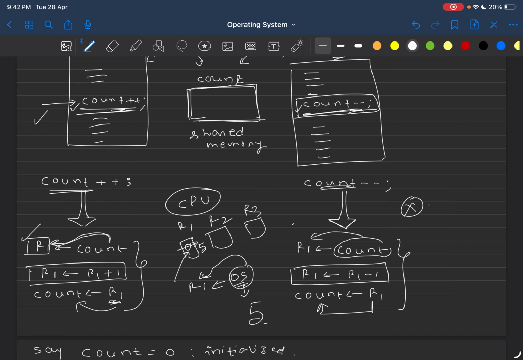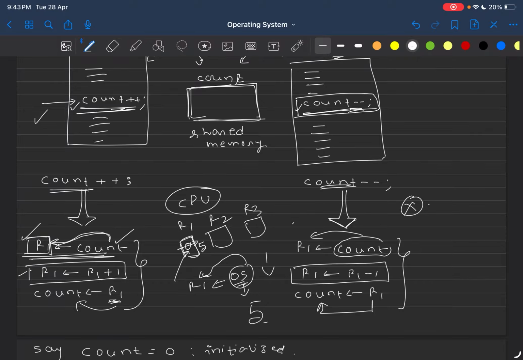So far everything is clear and this P2 is executed completely. Now let's say again this P1 is scheduled. P1 executed till this point, saving the count variable into R1. So P1 knows, I have executed till this point. Now I will have to execute from this line, R1 equal to R1 plus 1, and this R1 has to be stored into count. But unfortunately, the value of R1 is already overwritten by process P2. So whatever value P1 stored into R1, that is 0, that is lost.